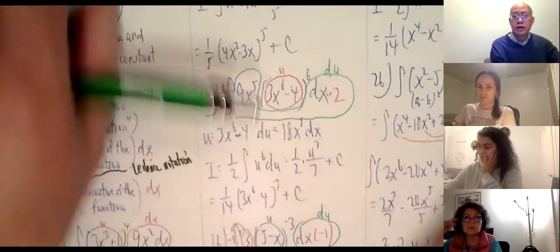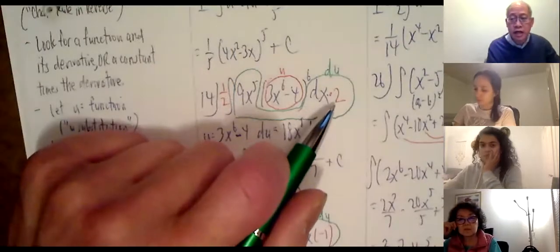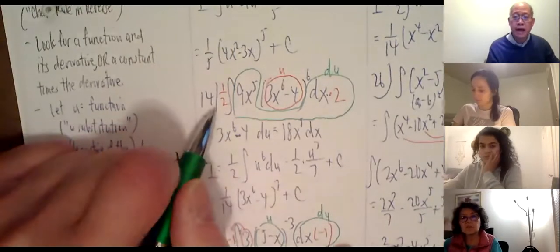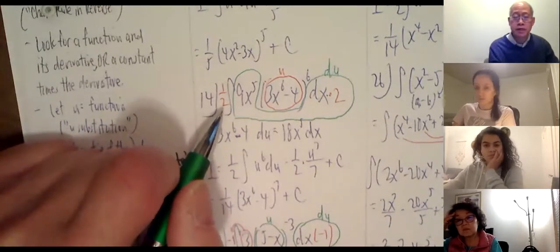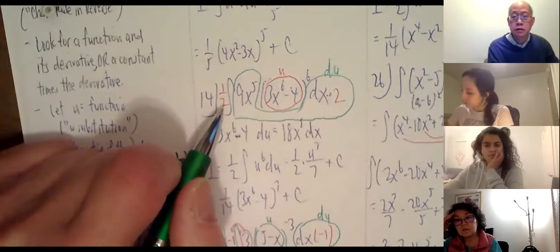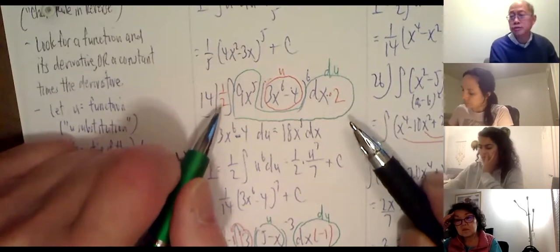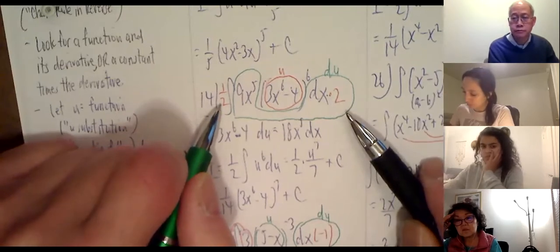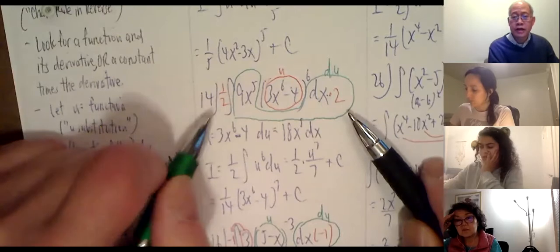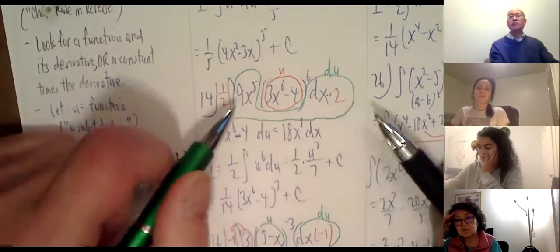So the way you do that is multiply by 2 inside and multiply by 1/2 outside, because 2 times 1/2 is 1. So I'm not changing the value of the expression. In red, I multiply by 1 in the form of 1/2 times 2. So I leave the half outside. Now I'm ready to substitute.